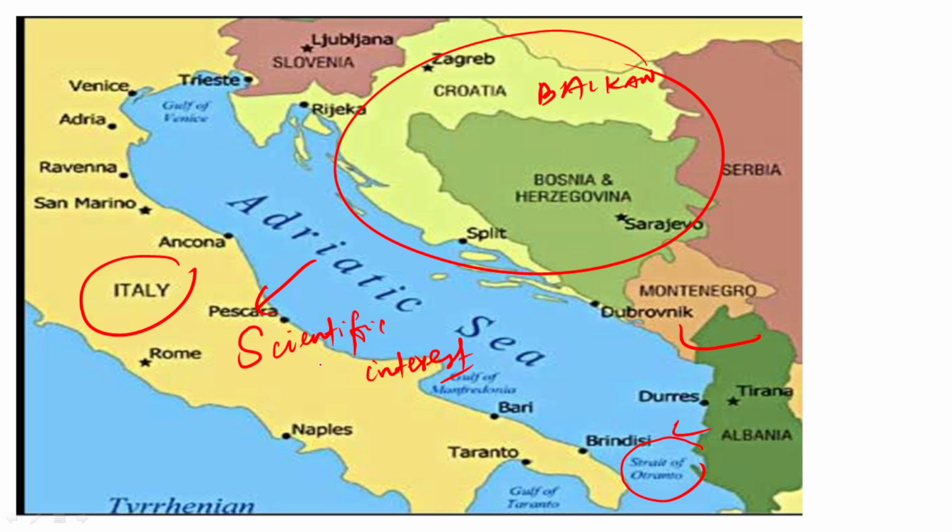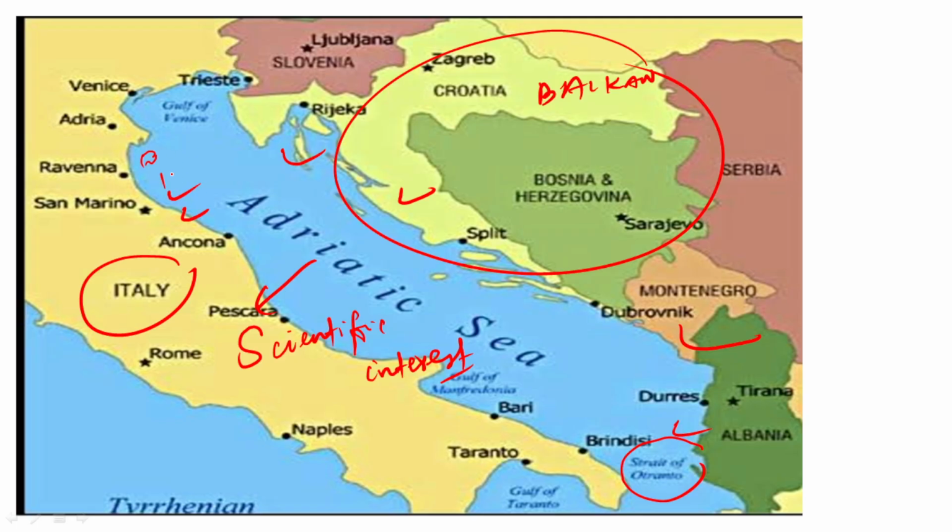Apart from that, guys, when we look at the Adriatic Sea, remember this: the Italian coast is mostly straight, and it is not having any islands over here. But when we look at the Croatian coast, if you are looking at the screen, we can see it is having islands, both large as well as small, and they run parallel to the continental shore. So please remember this. There is a striking contrast between its two shores.